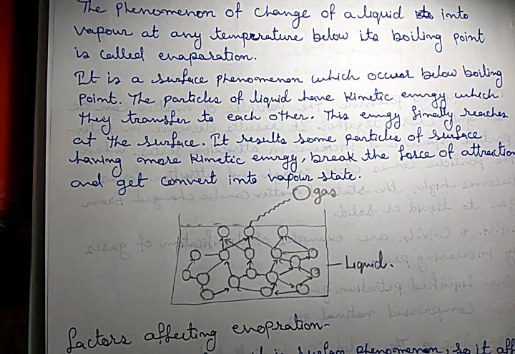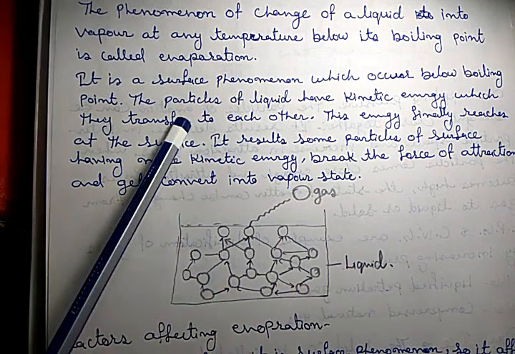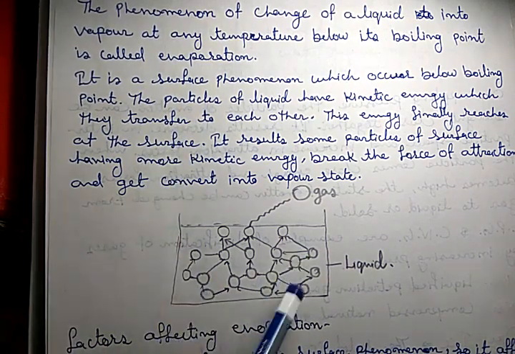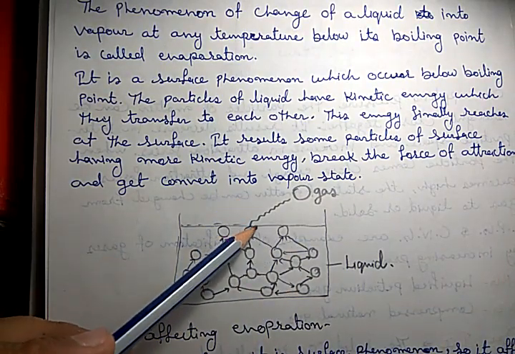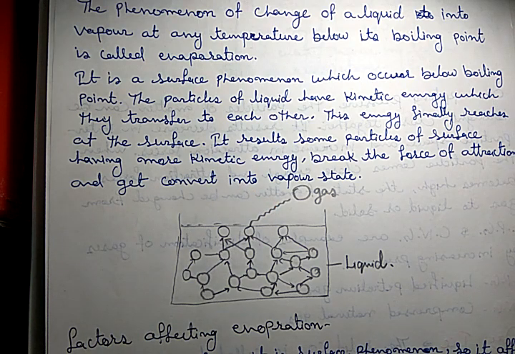Now those students have more than 40 rupees, so they went outside. None of the students had 40, but some of them, because of the contribution, became more than 40, so they go outside. Similarly here, none of the particles has kinetic energy to individually transfer into gas state, but due to the transfer of energy to each other, some of the particles get enough energy to escape from this state.